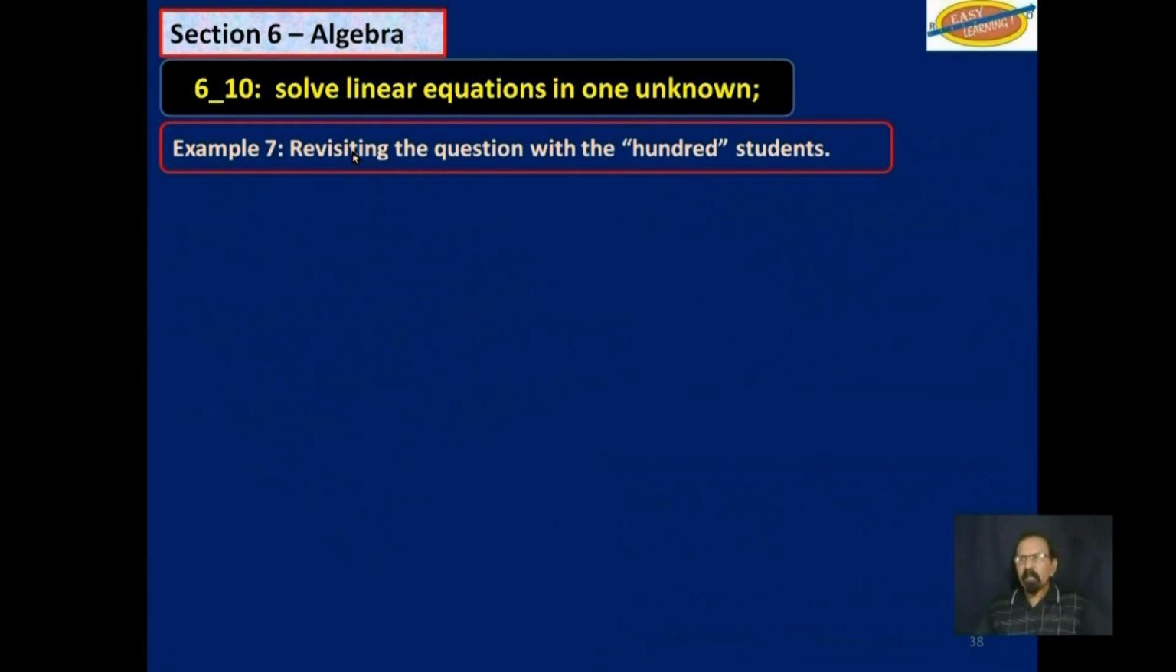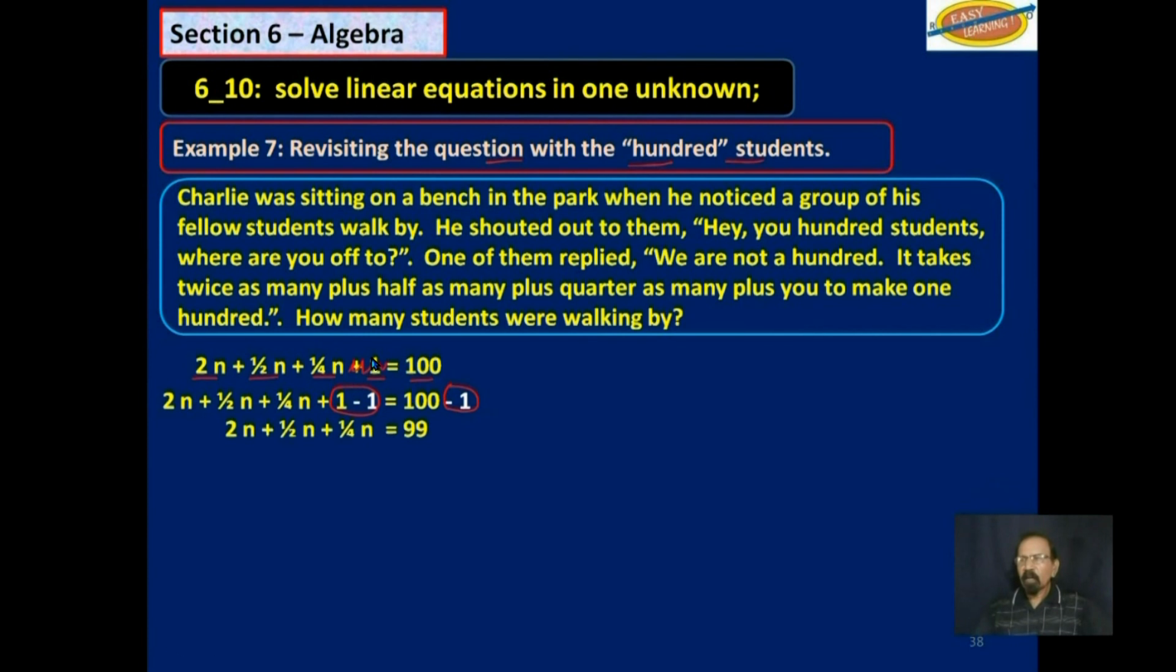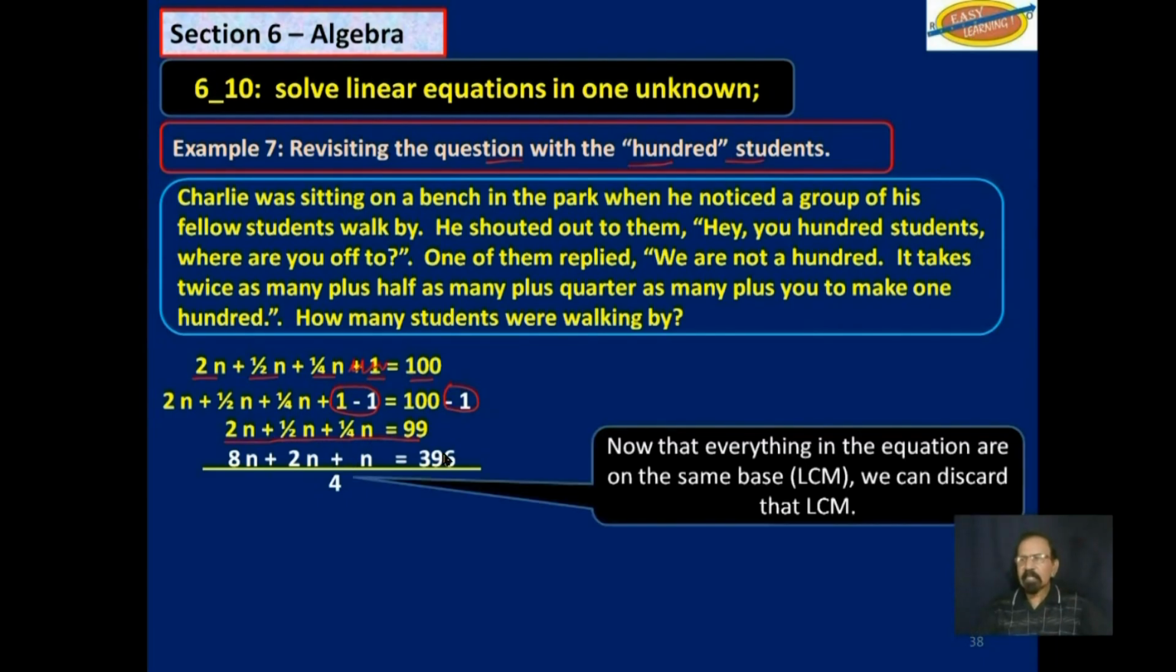Example 7. Let's revisit that question with the 100 students. You know how that goes already. So we were able to form this equation. This objective says, given that equation, how will you solve it? Well, the first thing we did here is that we subtracted 1 from both sides to get rid of this one here. And so we are left with 2n plus half n plus quarter n is equal to 99. You can use an LCM and you get 8n plus 2n plus n is equal to 396.